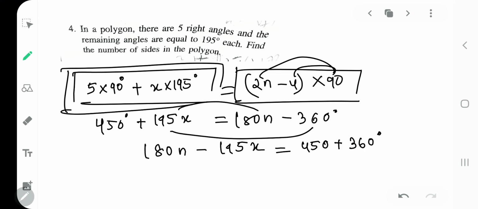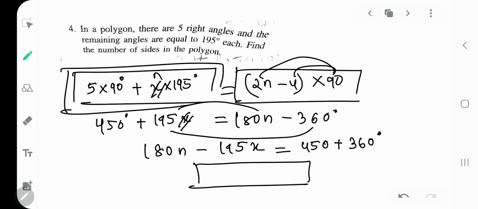Am I correct with this? 450 plus 360. Yes, from there we'll make one equation. Rather than putting x here, why not I put here n, the number of sides. The remaining number of angles will be 195.